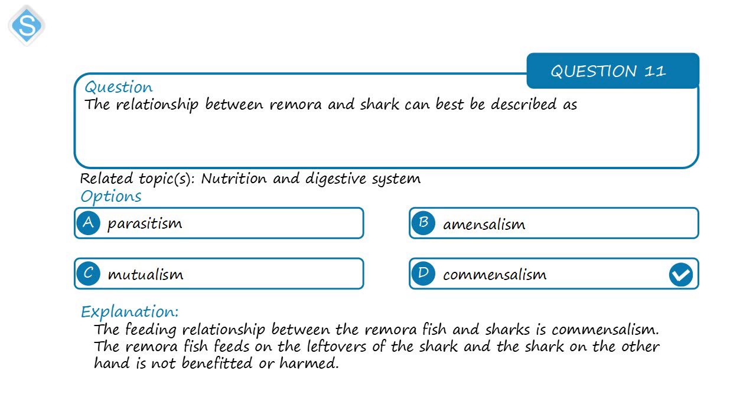Commensalism is a feeding relationship in which one of the organisms benefits while the other does not benefit. Now in the relation between the remora and the shark, what happens is that the remora feeds on the leftovers of the shark, while the shark here doesn't get any benefit. So that's commensalism. The shark is not benefited, neither is it harmed, while the remora fish benefits.